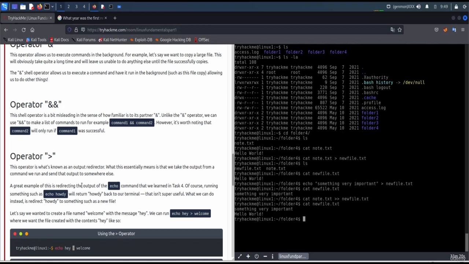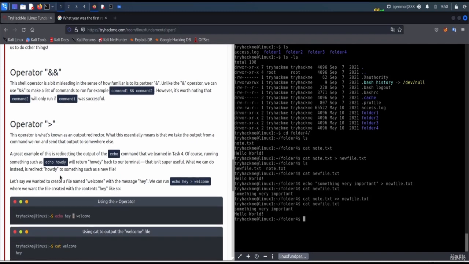This isn't super powerful. What we can do instead is redirect howdy to something such as a new file. Let's say we wanted to create a file named welcome with a message hey, so we can run echo hey and redirect it to welcome. We just saw here that we have a file created with the contents hey.